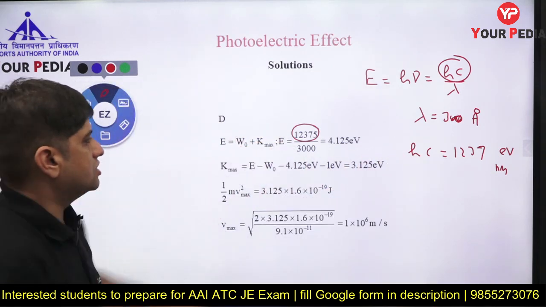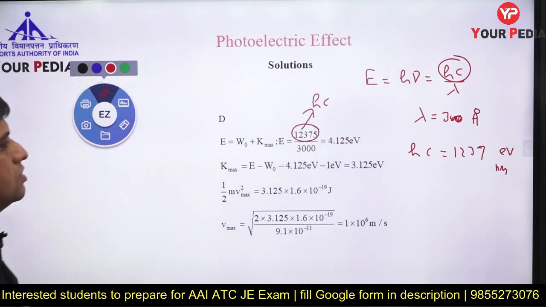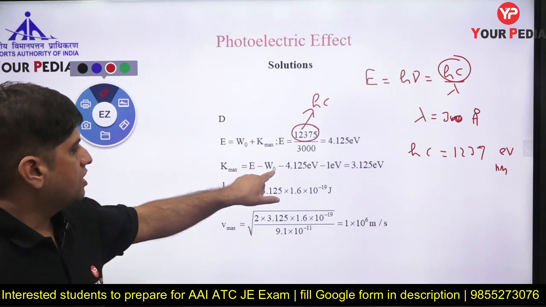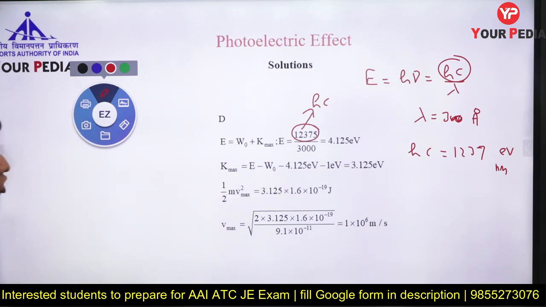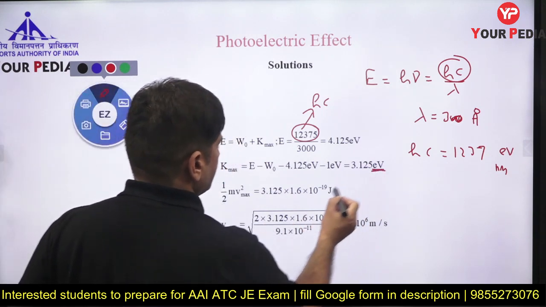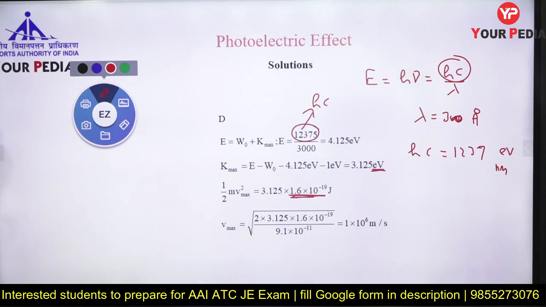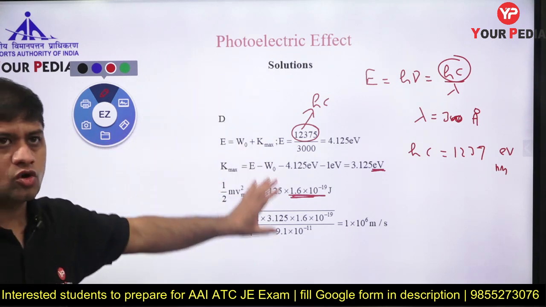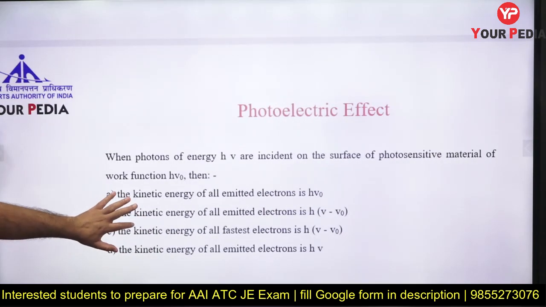This one is hc, in electron volt angstrom. W naught is given in electron volt, so E maximum can be calculated. And how do you convert electron volt into joule? You have to multiply electron volt with the charge on the electron to convert it into joule. Practice calculating by yourself, then only you will be in a position to get it. Next question.